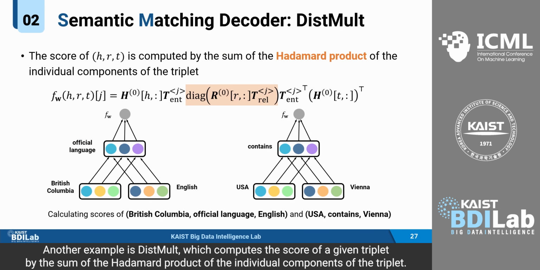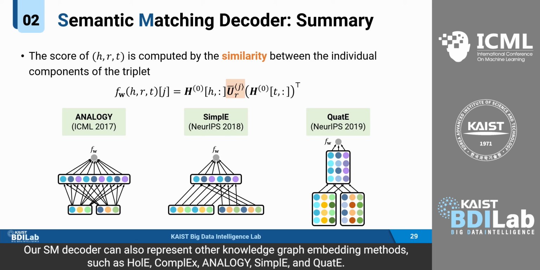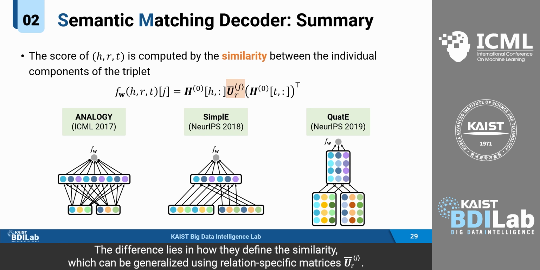Another example is DistMult, which computes the score of a given triplet by the sum of the Hadamard product of the individual components of the triplet. Our SM decoder can also represent other knowledge graph embedding methods, such as HolE, ComplEx, ANALOGY, SimplE, and QuatE. These methods compute the score based on the similarity between the individual components of the triplet. The difference lies in how they define the similarity, which can be generalized using relation-specific matrices U bar Rj.